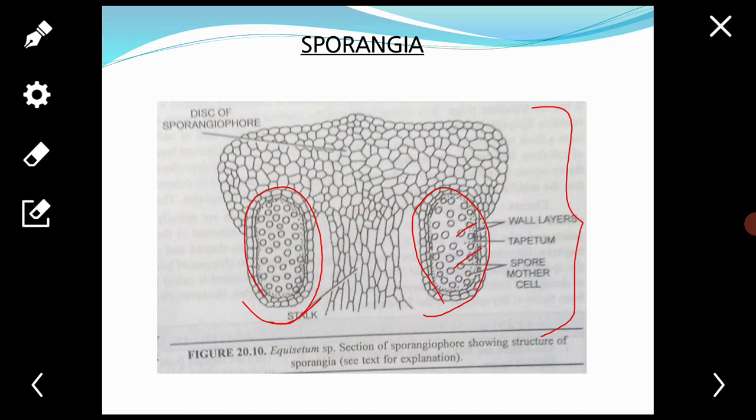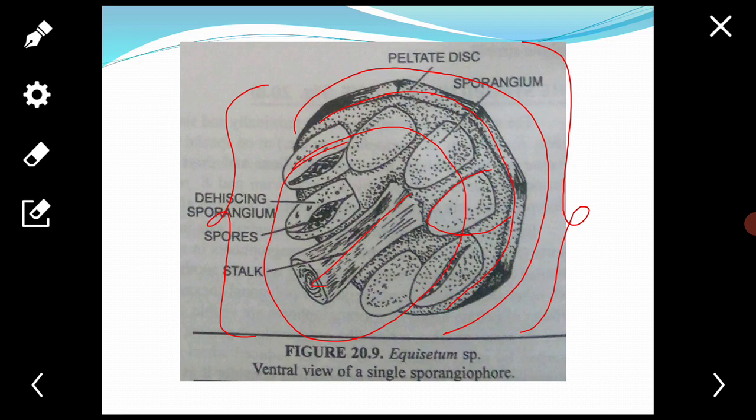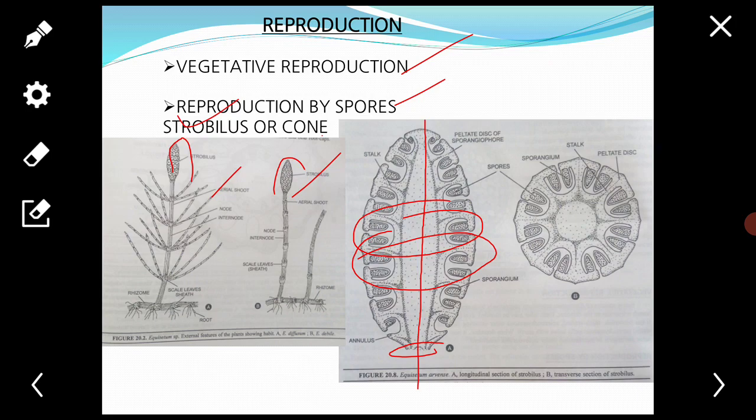Each sporangium bears a line of dehiscence towards the stalk of the sporangiophore. Next, dehiscence of the sporangium. At maturity, the axis of the strobilus in between the whorls of sporangiophores becomes elongated.